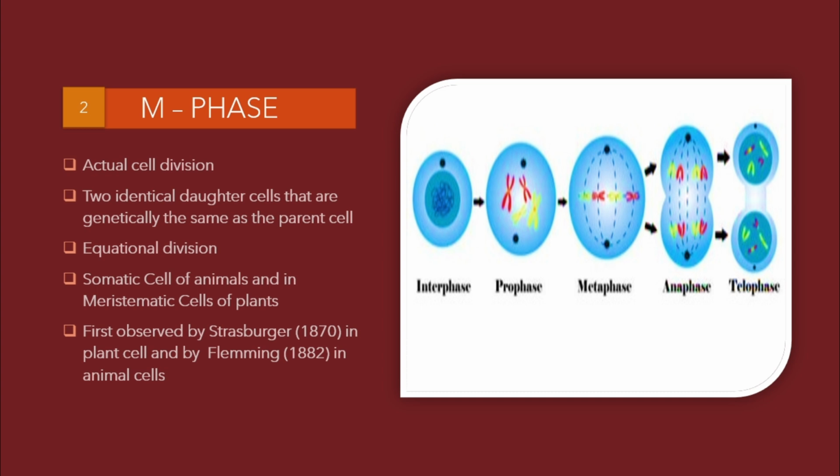Now in case of animal cells, somatic cells follow this mitotic phase, whereas in case of plant cells, meristematic cells undergo this division. It was first observed by Strasburger in the year 1870 in plant cells, whereas Fleming observed it in animal cells.